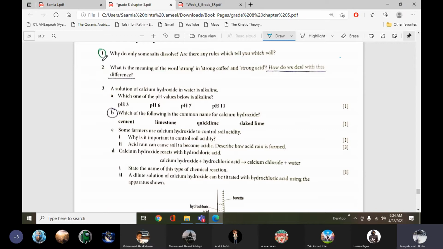Question number 2, I am circling them with blue. Question number 2, question 3, part A and D only.